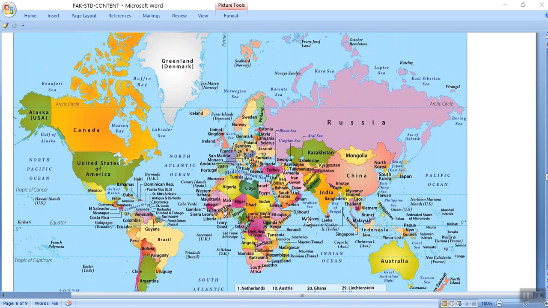There are certain countries which don't have any connection with the sea, which do not touch water at all. They are called landlocked: Mongolia, Chad, Niger. These countries may be called landlocked, meaning they are covered by land in all directions.